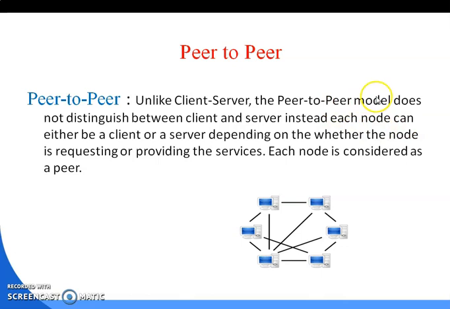So the peer-to-peer model does not distinguish between client and server. Each node can be either a client or a server depending on whether it is requesting or providing services. Each node is considered a peer. Clear? So these are the two structures used nowadays.